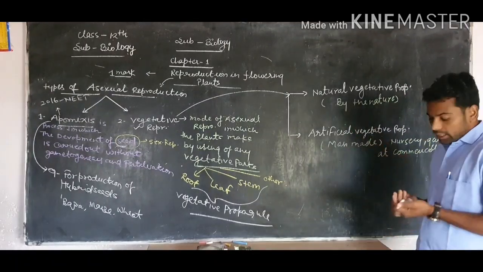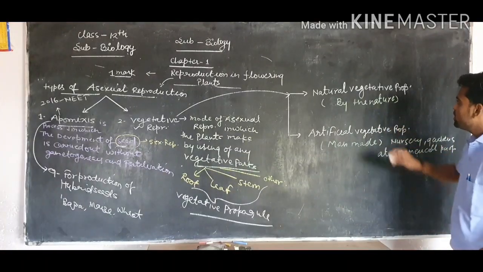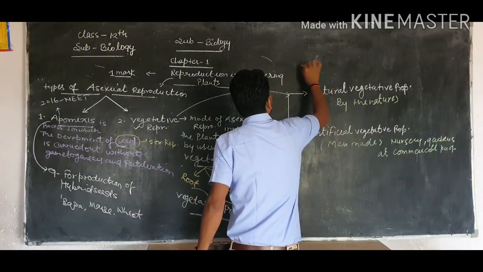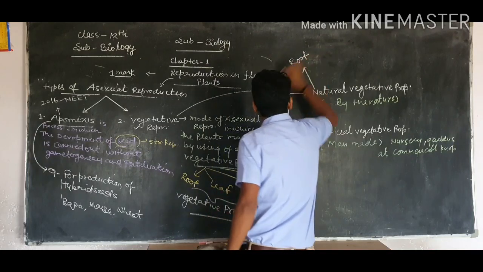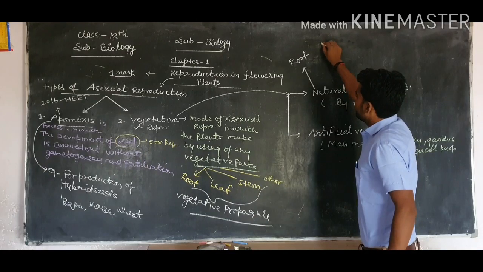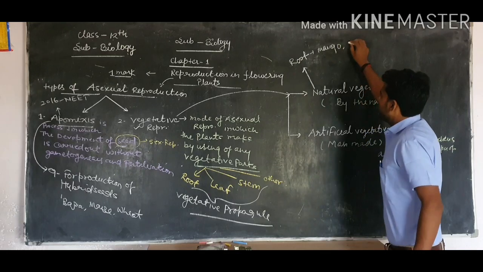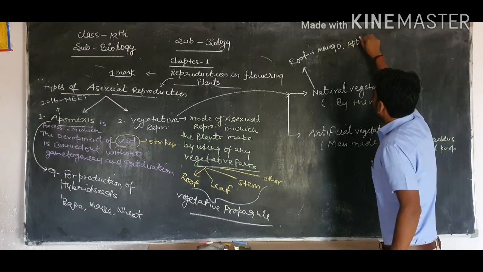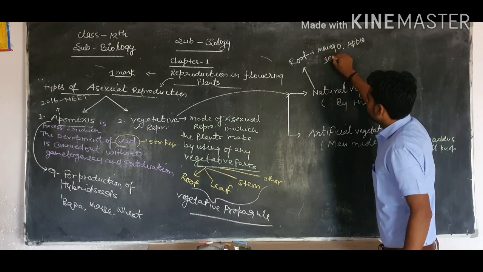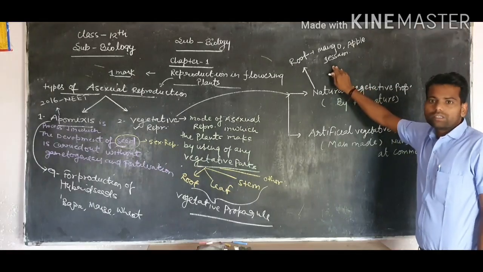But how does natural vegetative propagation work? Natural vegetative propagation is carried out by different vegetative propagative parts, first the root. By the help of root, as in mango, apple, and sesame. These are the kinds of plants in which the root is used for vegetative propagation.